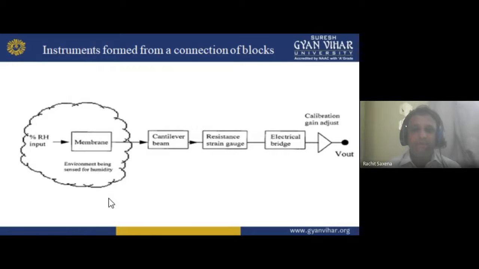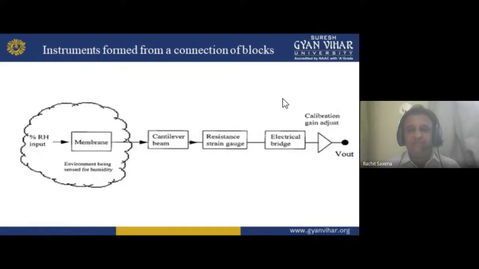Now, an instrument forms a connection of blocks. If I want to make something, we are making it through some connections. A block diagram shows you the connections. Here we have the membrane, with the environment being sensed for humidity. Then we have the cantilever beam system, resistance strain gauge, electric bridge, and then output. So a calibration adjustment is there, through which we can adjust this whole thing.